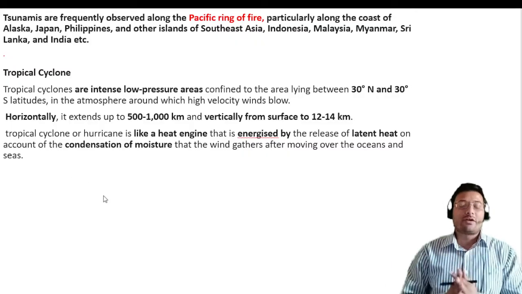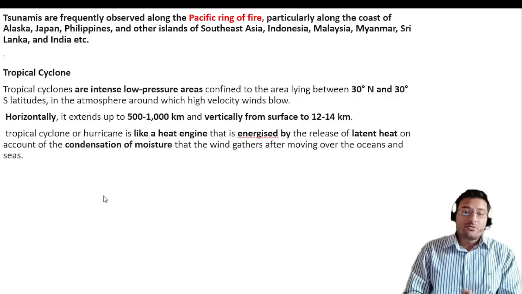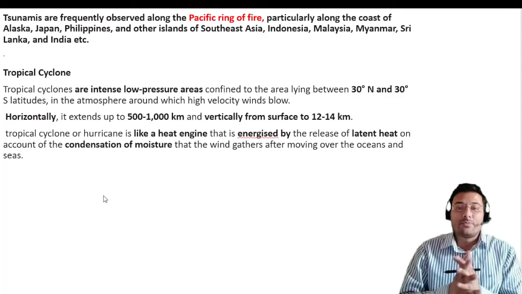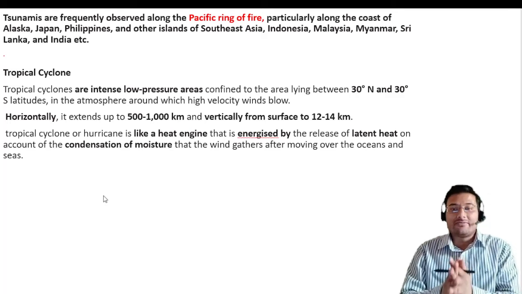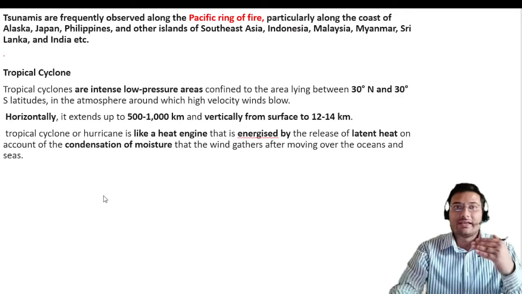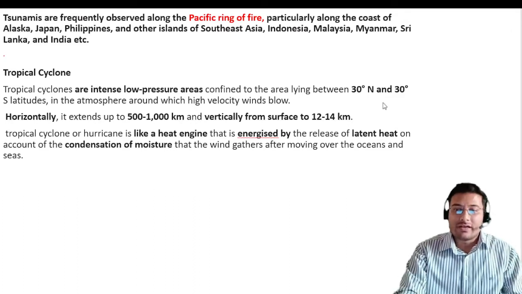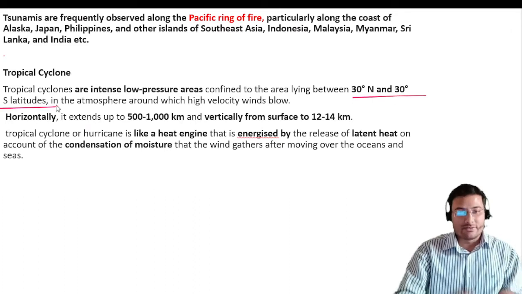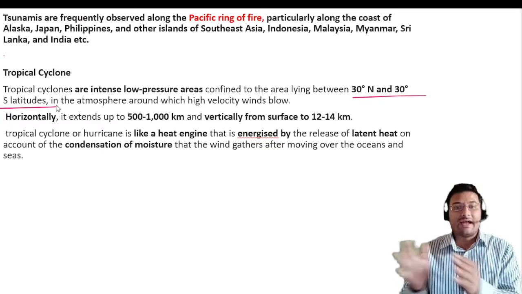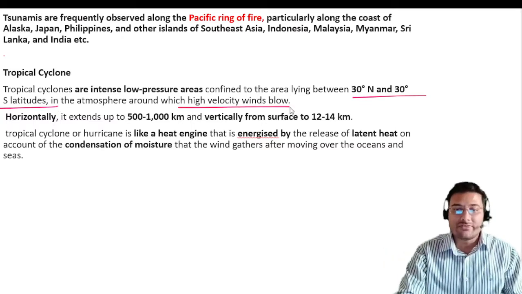If we talk about tropical cyclones, they are intense low pressure areas confined to the area lying between 30° north and 30° south latitude. Okay, in the atmosphere around which high velocity winds blow.